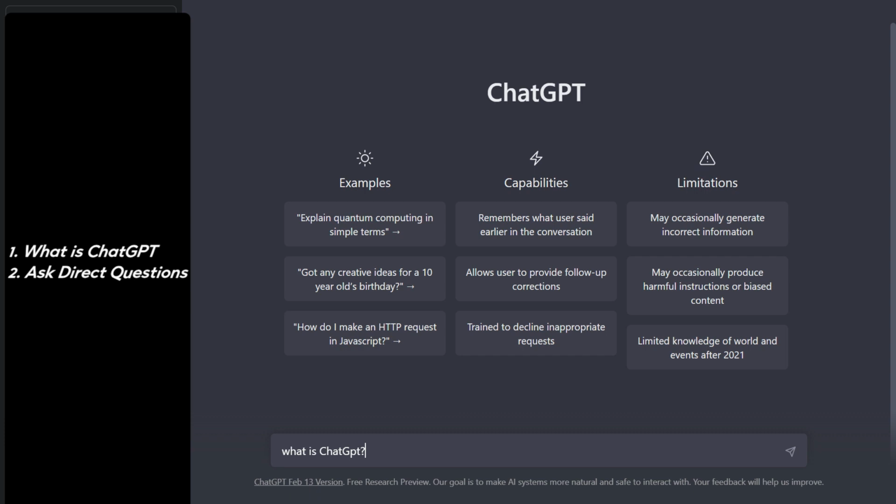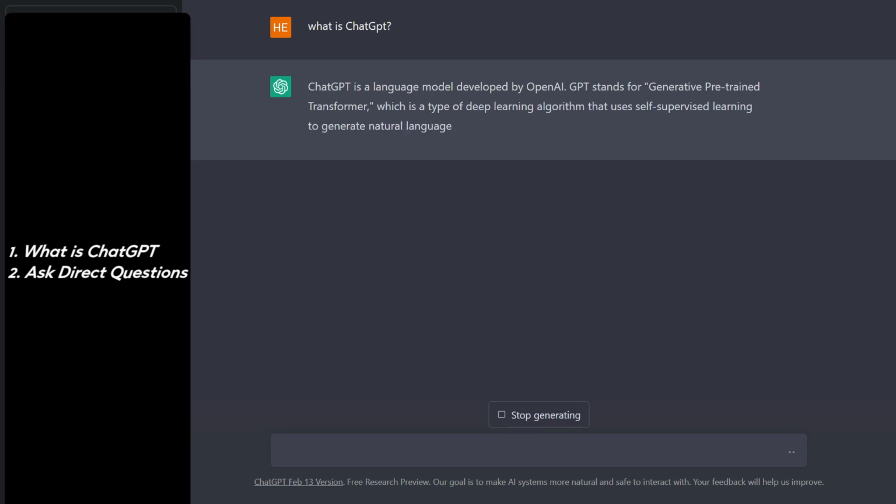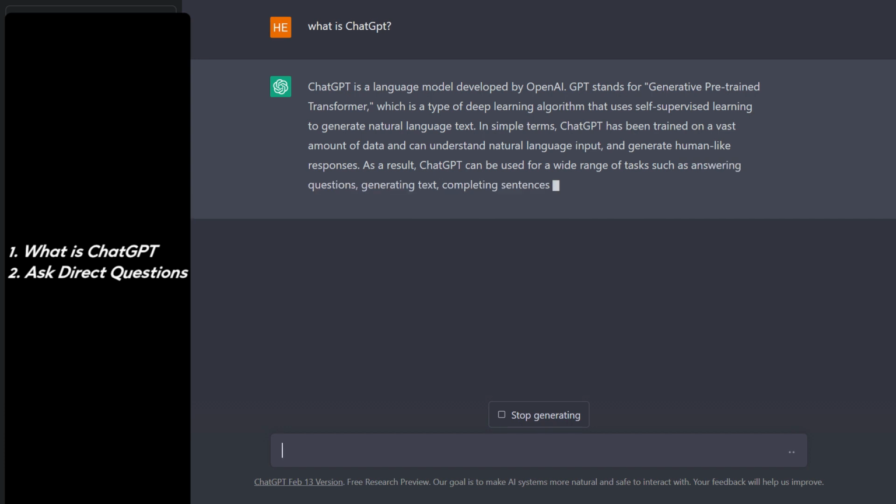So let me ask him the first question, what is ChatGPT? And once you ask him a question, it is going to start giving you a reply. And the good part is that it is going to remember the conversation, so without referring to the previous question, you can ask the subsequent question to him or her, whatever its gender is. It will remember the context in which the conversation is in progress.